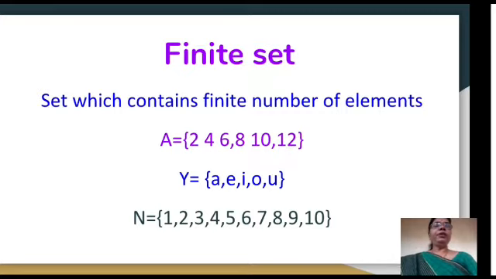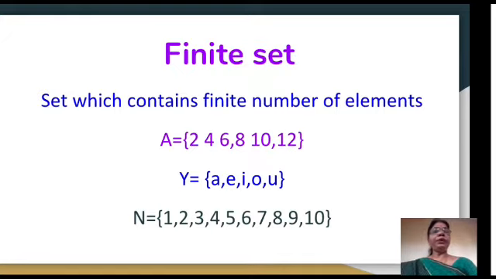First of all, there is the finite set. A finite set means a set which contains a finite number of elements. For example, the set of even numbers from 2 to 12. Here the example is given: A equals 2 to 12, which are even numbers. Then the set of all vowels, that is Y equals a, e, i, o, u.